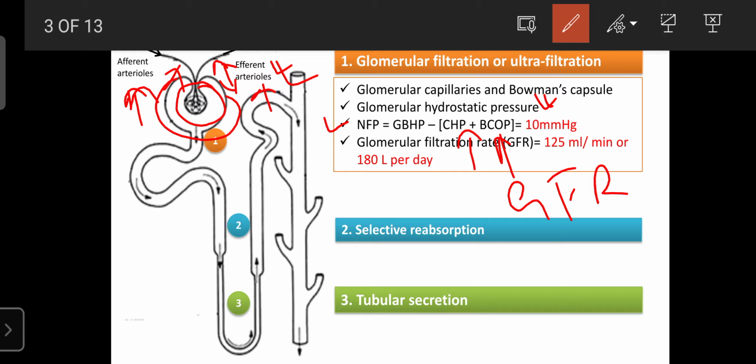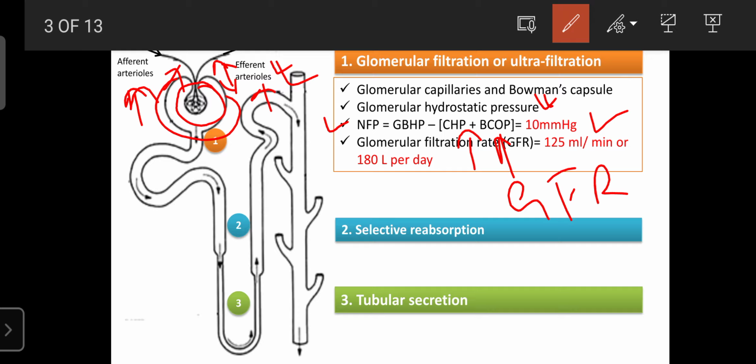It is calculated as GBHP minus the capsular hydrostatic pressure plus the blood colloidal pressure. When you sum that up, it should be about 10 mm Hg. If it decreases, automatically the GFR decreases. If it increases, GFR increases, but that is definitely responsible for causing damage to the blood vessels. Normally, the glomerular filtration rate, the GFR, is 125 ml per minute. So it is the normal rate. If it varies at all, it signifies the kidneys are under problems.